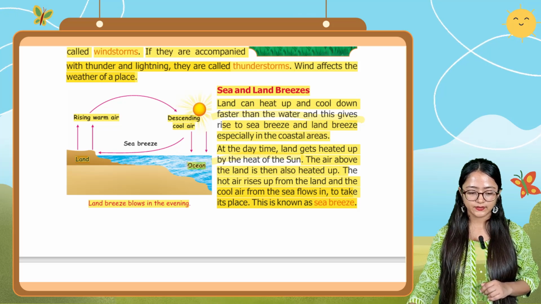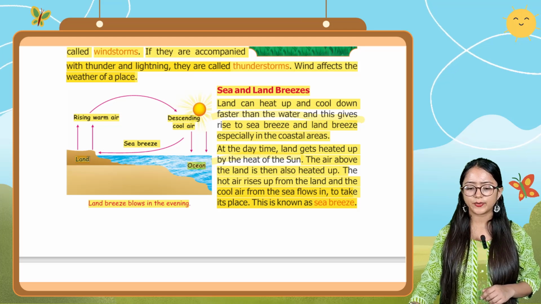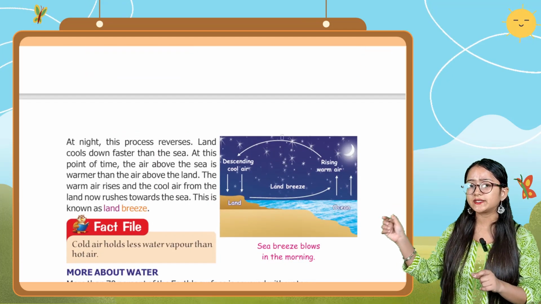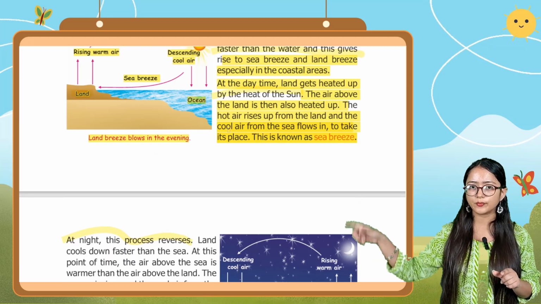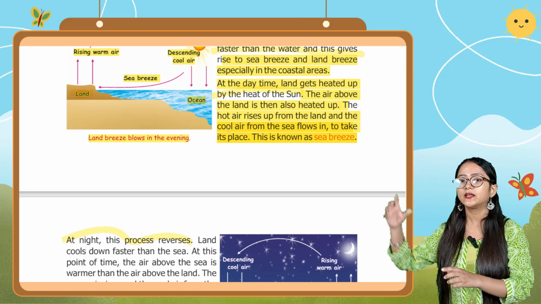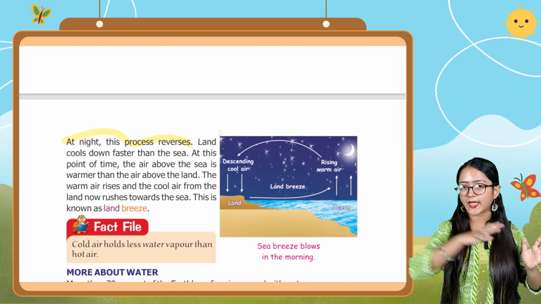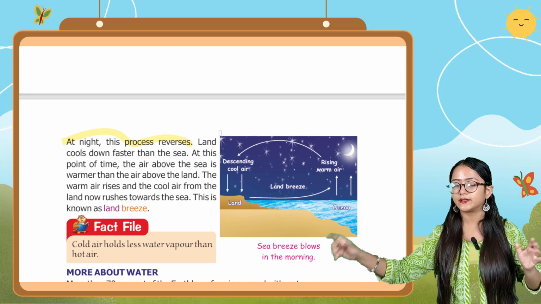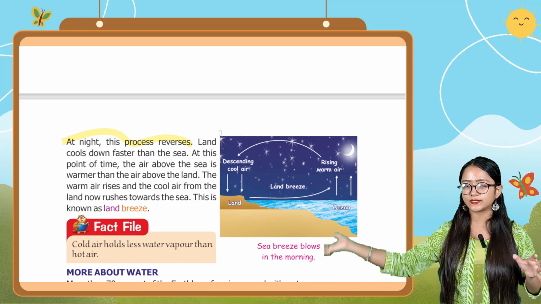Okay, now it is saying at night this process reverses. So basically the sea breeze happened during the daytime, but now at night this whole process reverses. That means the hot air is now over the sea and the cooler air is over the land. So the cooler air from the land moves towards the sea.